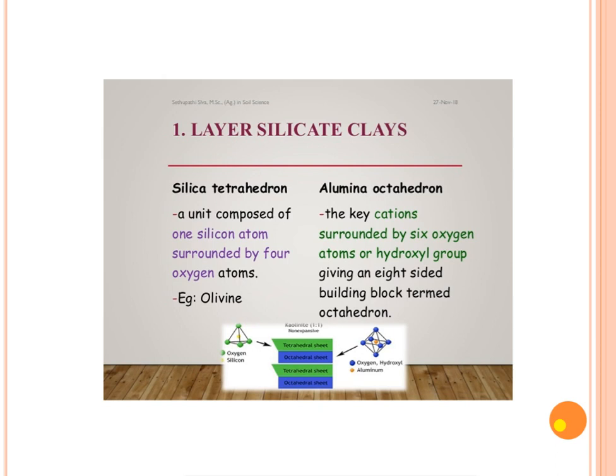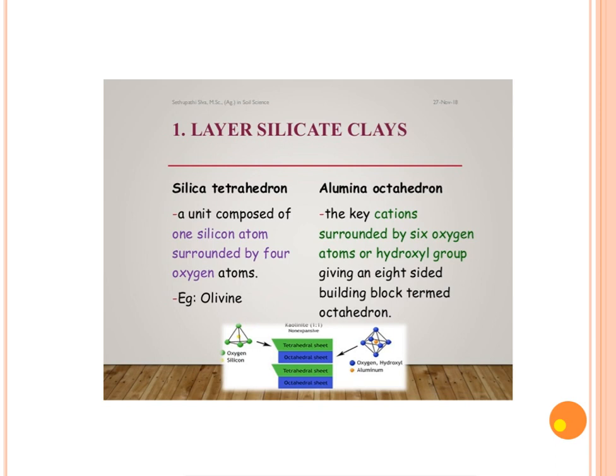So to study this layer silicate, which has a typical structure: during the summer season, the soil gets cracked, and the cracks have a typical hexagonal structure.